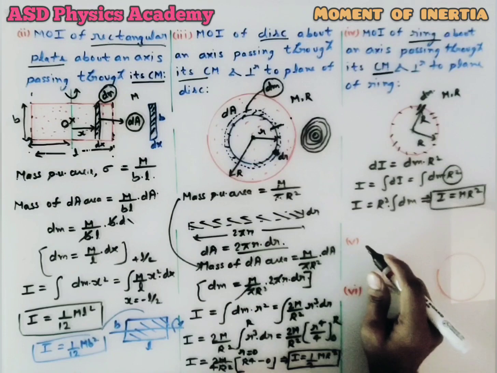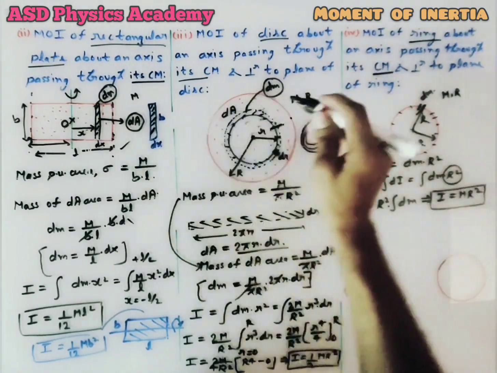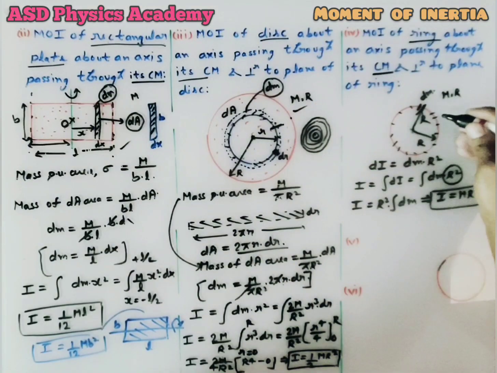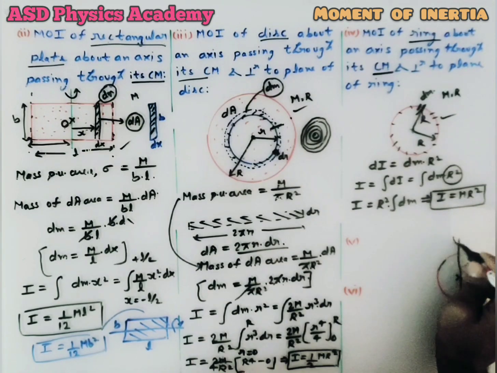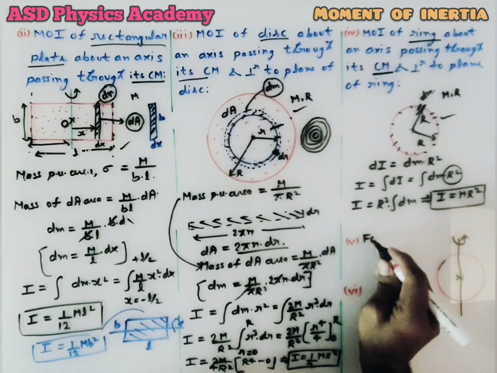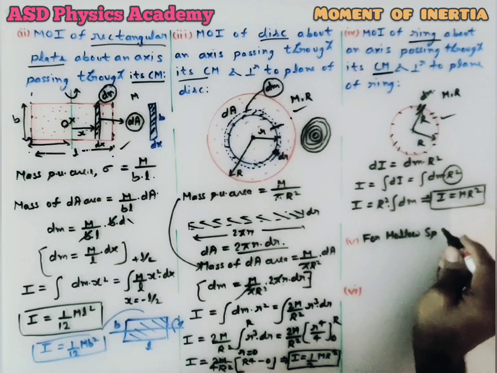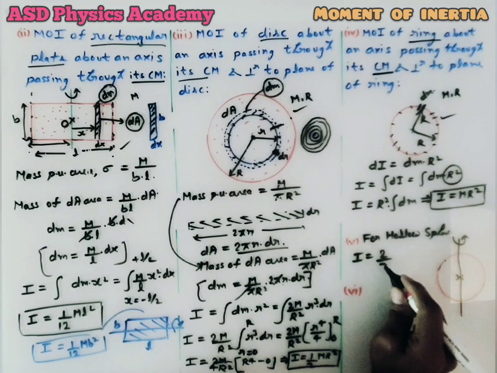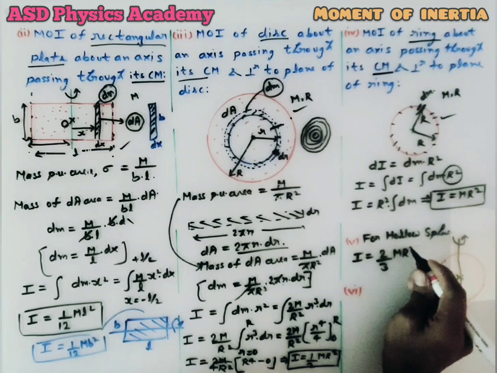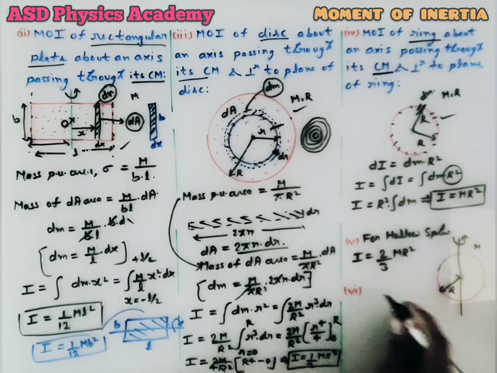Now let's see the fifth case. Here is a sphere, 3-dimensional. We know that the earlier shapes are 2-dimensional, but here we have a sphere, and the axis is passing through the center of mass of the sphere. Then for a hollow sphere, the moment of inertia is given by 2 by 3 mR square, where m is the mass of the sphere and R is the radius of the sphere.